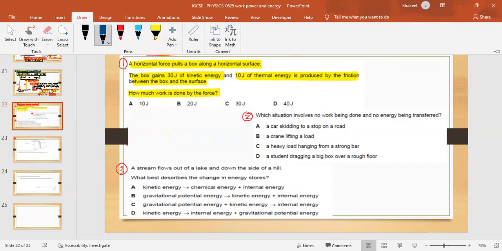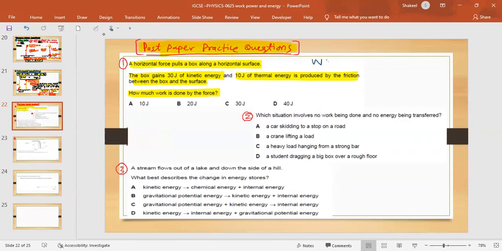Well, that's quite simple. We know that the work done is equal to the change in energy. There are 2 types of change in energies: one is kinetic energy and the other is thermal energy, right? As kinetic energy is 30 and thermal is 10, the work done will be 40 joule.